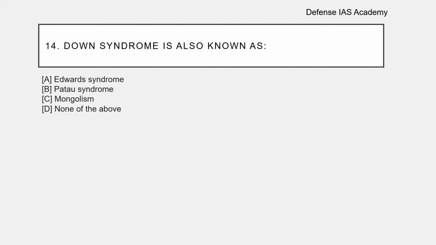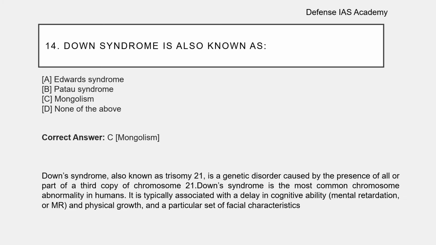Question number 14. Down syndrome is also known as, options are option A Edwards syndrome, option B Patau syndrome, option C Mongolism, option D none of the above. The correct answer is option C Mongolism. Down syndrome is also called trisomy 21. It is a genetic disorder.